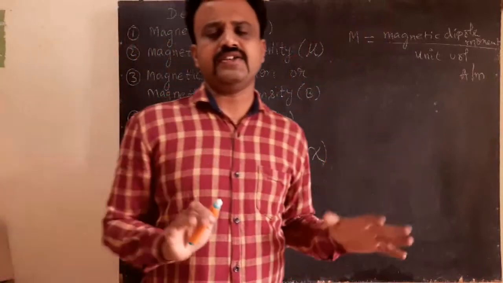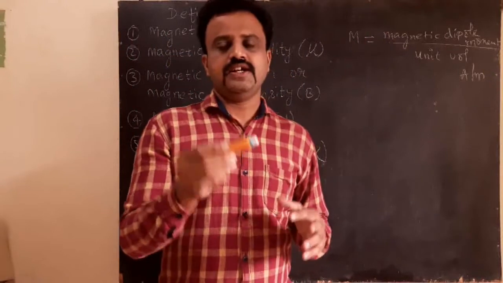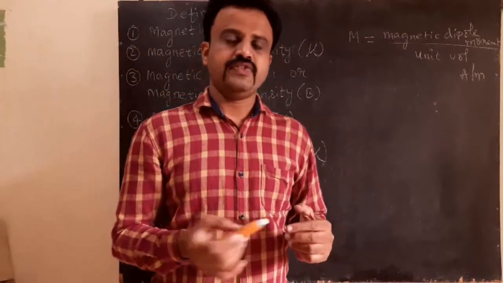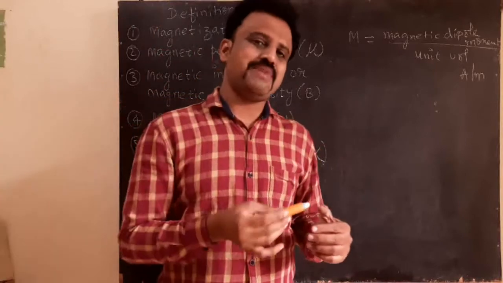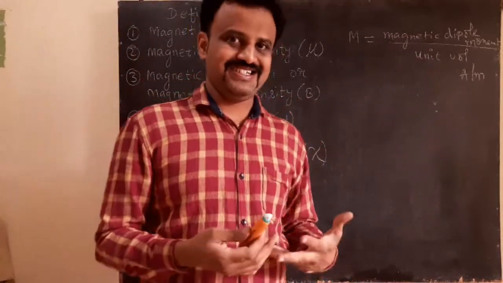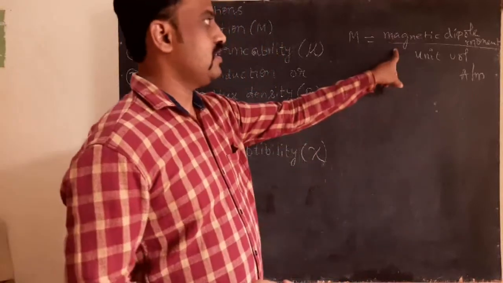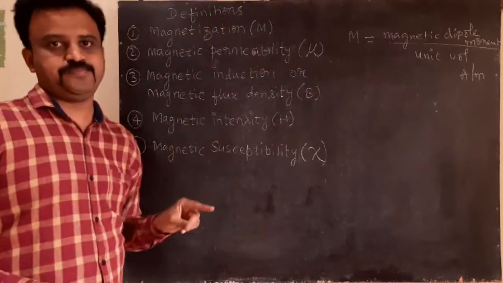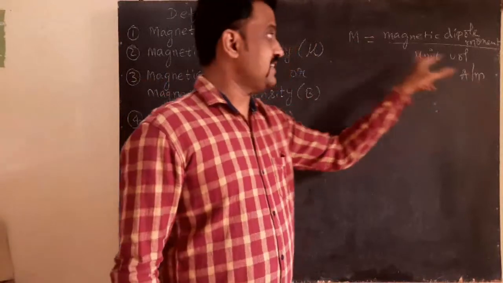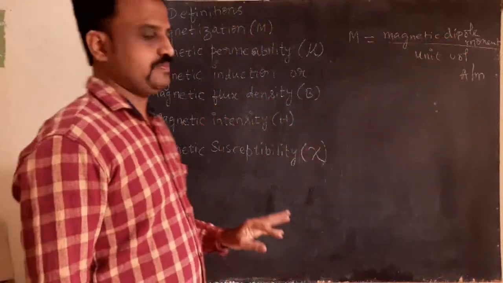In simple language, you have taken a material and exposed it to the magnetic field. When you keep the material inside the magnetic field, how much the material has got magnetized. It tells about the degree of magnetization. So that is called magnetization M. Its unit is ampere per meter, and it is defined as magnetic dipole moment per unit volume.